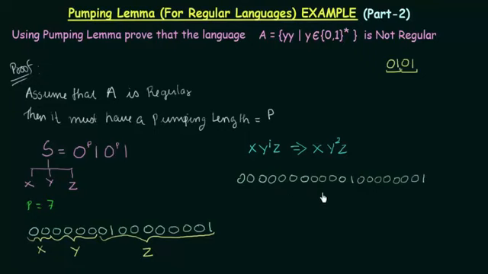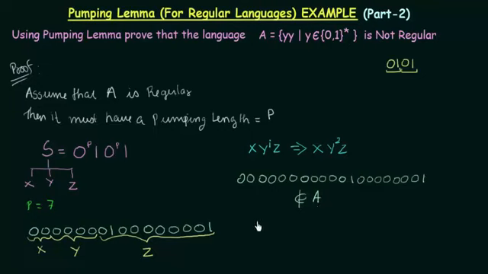Now let us see whether this string lies in our language A or not. Here we see that the first half of the string is not equal to the second half. Before this 1 over here we have 11 zeros, and before the other 1 there are only 7 zeros. So this does not follow the pattern YY, and so this string does not lie in the language A.